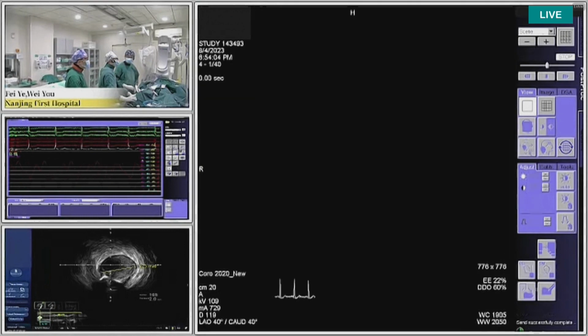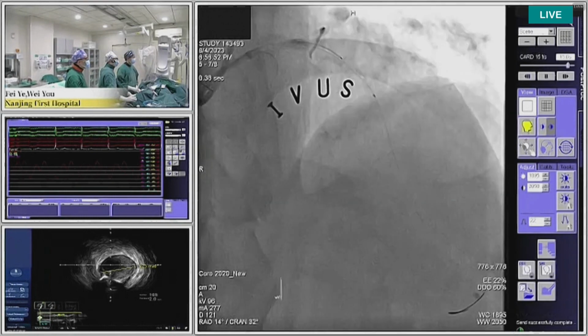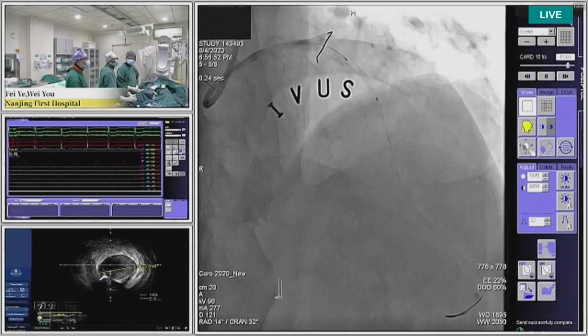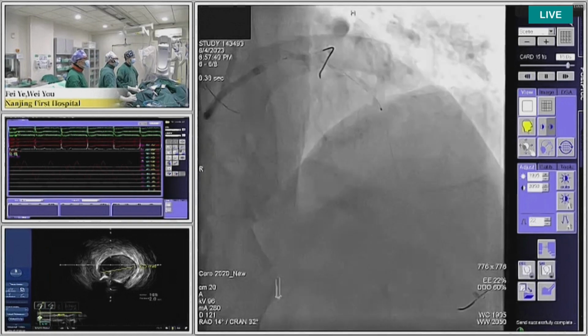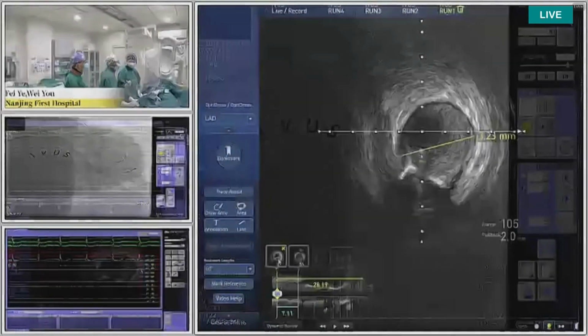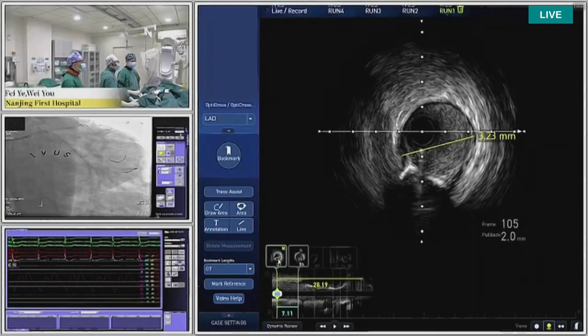Dr. Pan will interpret the IVUS data and the functional data of the LAD and the circumflex. Dr. Pan, would you please introduce the IVUS findings? Okay, can you see the IVUS imaging? Okay, that shows the IVUS imaging.